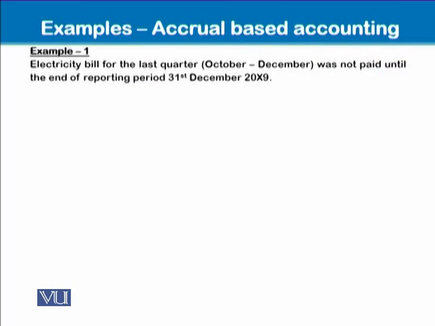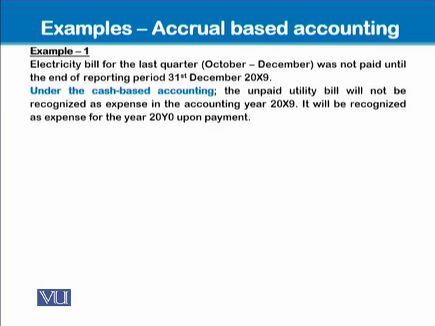So let's speak about an example, where we see that the electricity bill for the last quarter, say October to December, was not paid until the end of the reporting period, 31st December 2009. Under the cash-based accounting, the unpaid utility bill will not be recognized as expense in the accounting year 2009. It will rather be recognized as expense for the year 2010, meaning the next year when it will be paid.